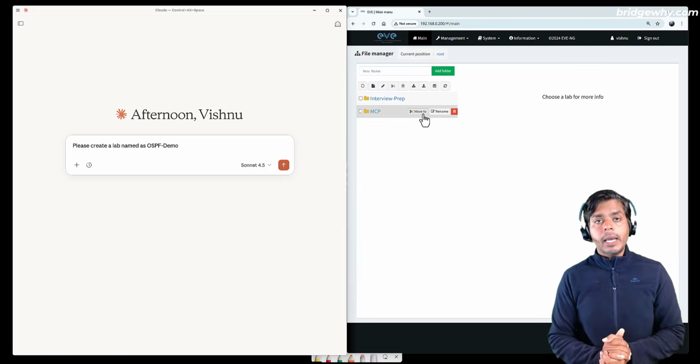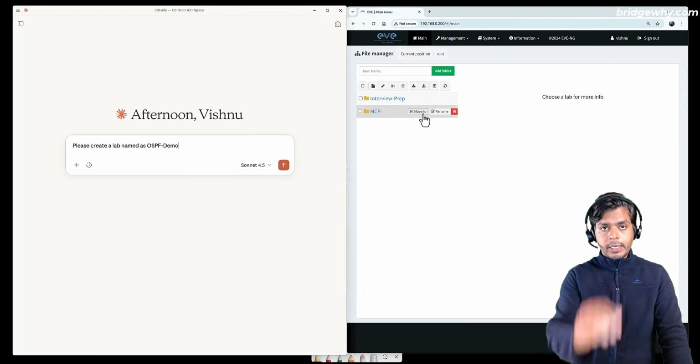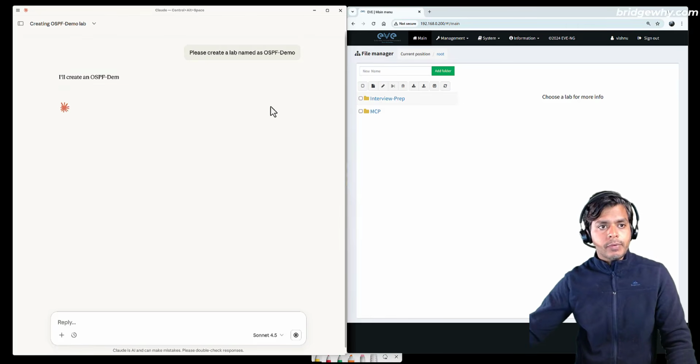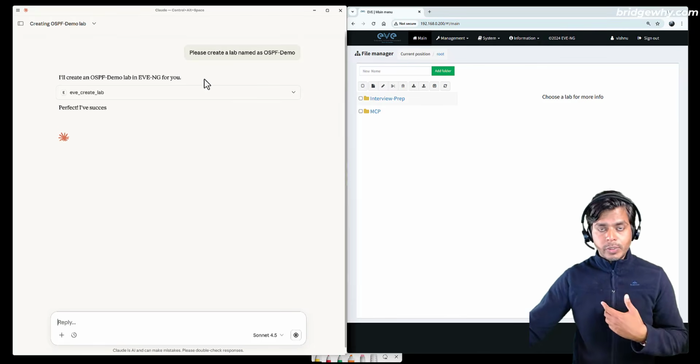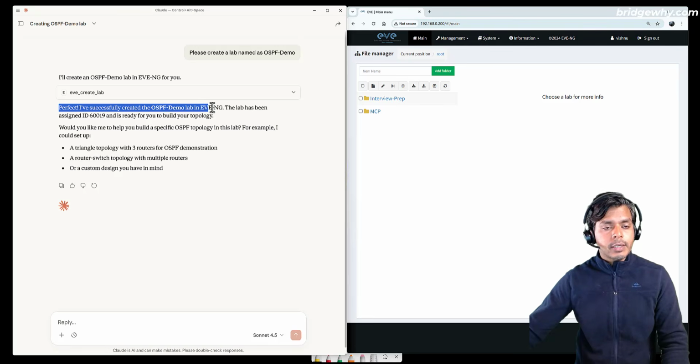Where to create the lab, I haven't mentioned anything, right? But let's see whether Claude will figure out that it has to create this lab on this EVE-NG server. It is going to give me the output. Let's see what is going to happen. I'll create an OSPF demo lab in EVE-NG for you. It knows that it has to create the lab in EVE-NG, and it is saying, perfect, I have successfully created the lab OSPF demo in the EVE-NG server, right?